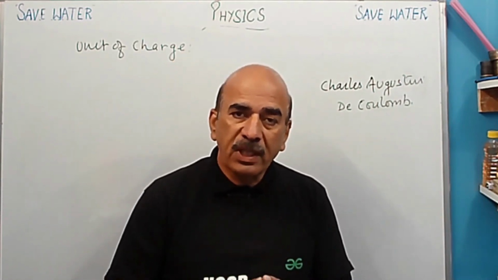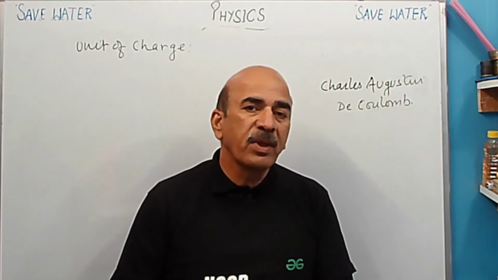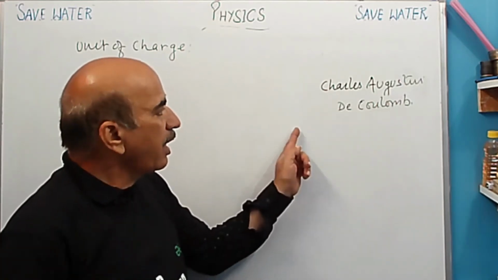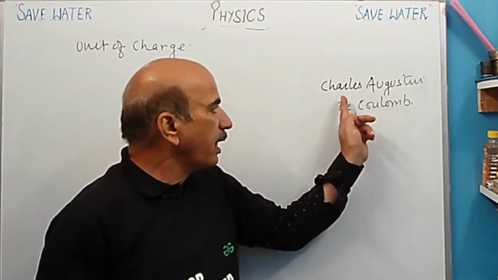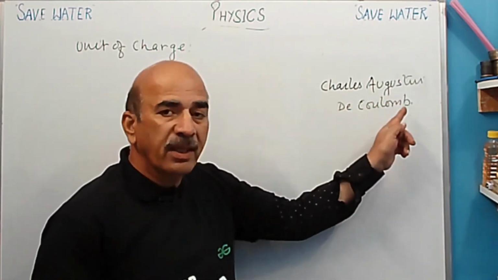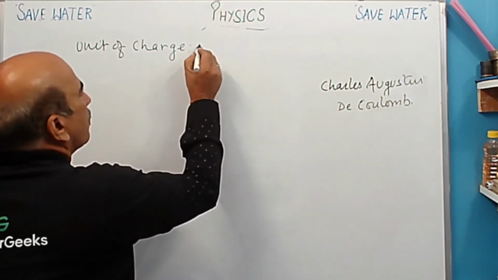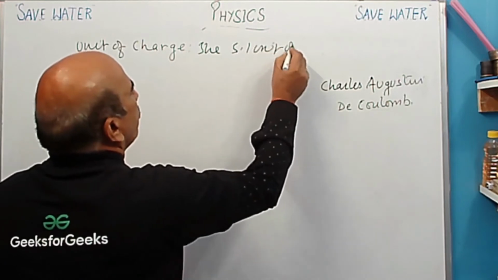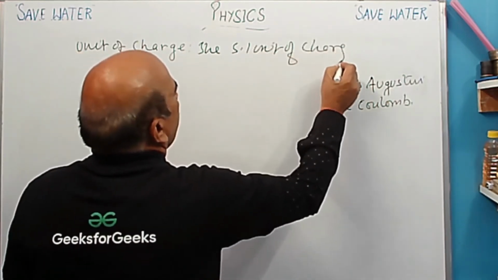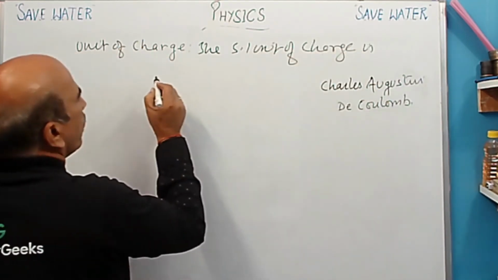He studied electrostatic forces, and he gave the unit of charge. This unit has been named after him, and Coulomb has been taken from the name Charles Augustin de Coulomb. So the SI unit of charge is Coulomb.